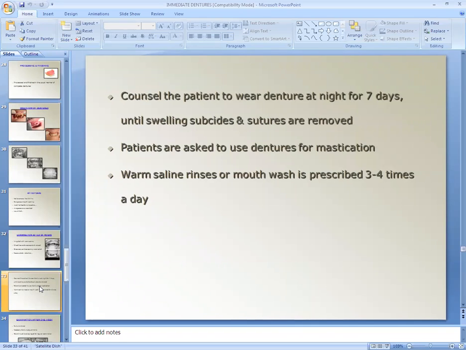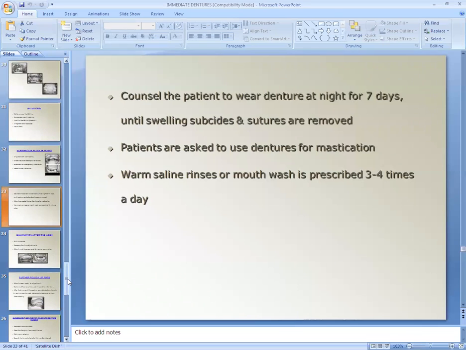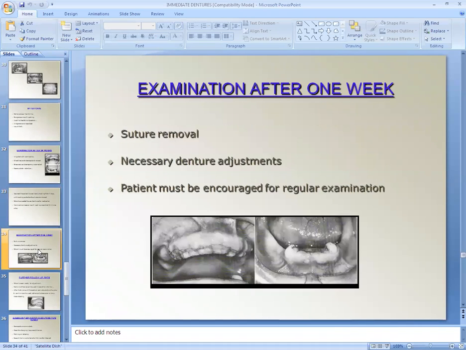Then patient is asked to use denture for the mastication. Warm saline rinses and the mouth washes are prescribed 3 to 4 times a day. So, optimum oral hygiene is important in case of an immediate denture, because if a patient doesn't maintain oral hygiene, then there will be infection, swelling, inflammation, and pain. So patient is not able to wear the denture again. So you have to ask the patient to maintain good oral hygiene.